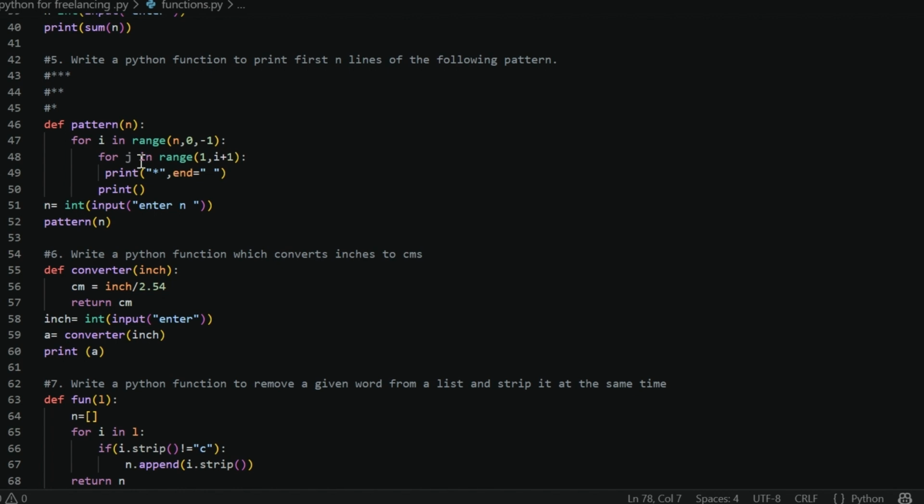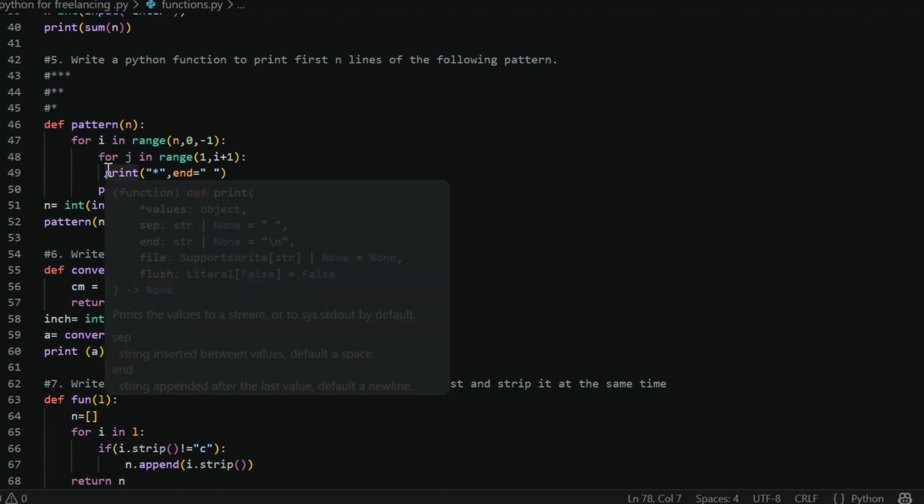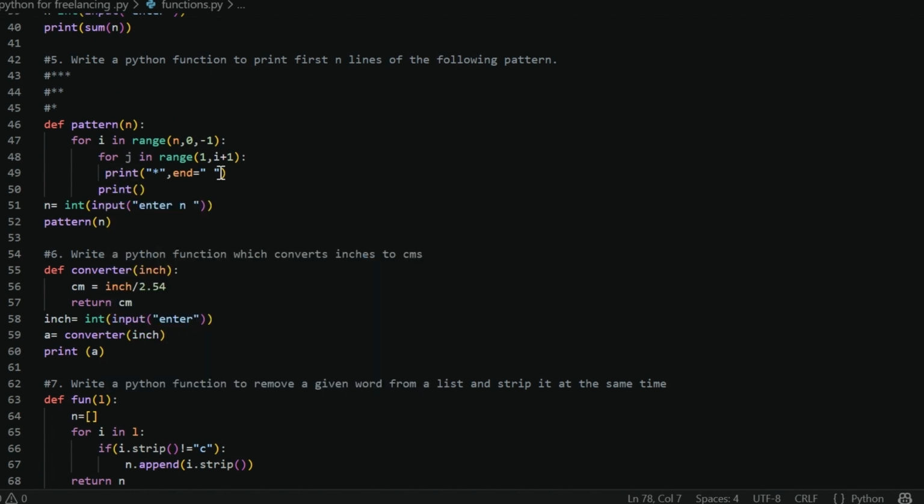Now we are printing the star and this end, because we want the stars to be printed on the same line. This loop is for rows and this loop is for columns. Now when the star prints, 3 stars will be printed here, because the value of i is what?